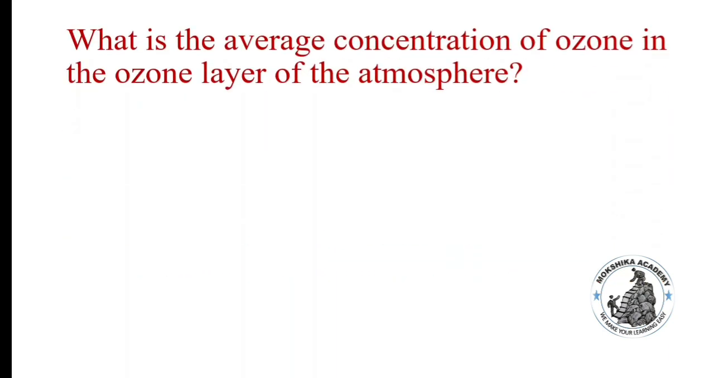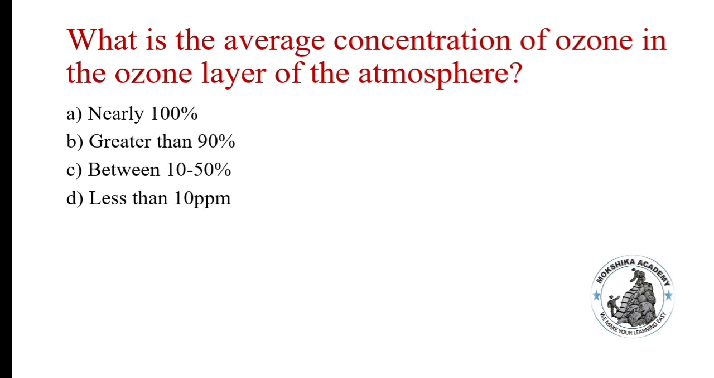What is the average concentration of ozone in the ozone layer of the atmosphere? Nearly 100%, greater than 90%, between 10 to 50%, less than 10 ppm. Correct answer is option D, less than 10 ppm. The concentration of ozone is about 10 ppm in the ozone layer and only 0.3 ppm in the entire atmosphere.